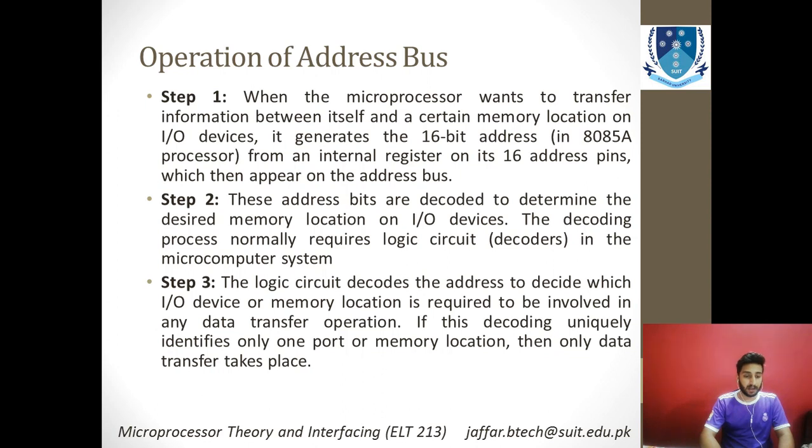The third step involved in the operation of the address bus is that the logic circuit decodes the address to decide which input output device or memory location is required to be involved in the data transfer operation. If the data that you want to reach is associated with any other function, or has a parent, and you need some ownership, you have to take that into account too.